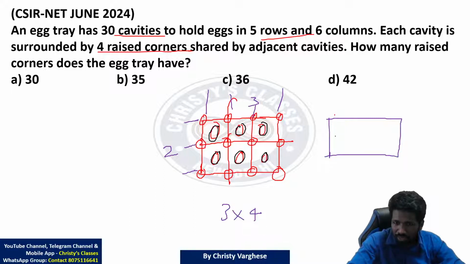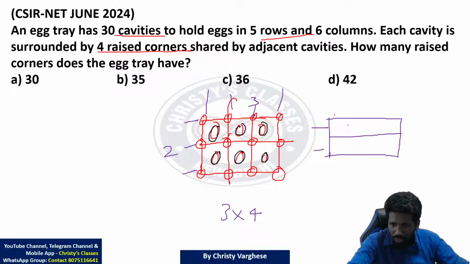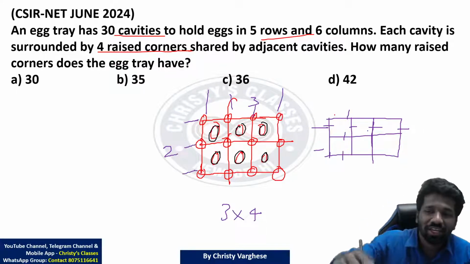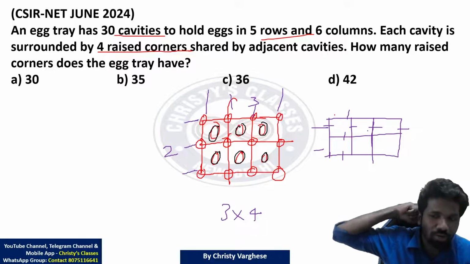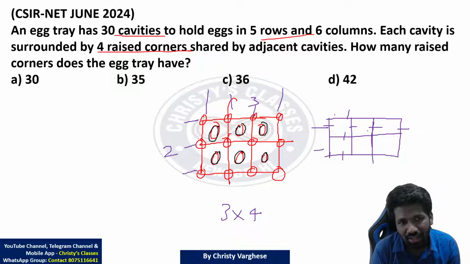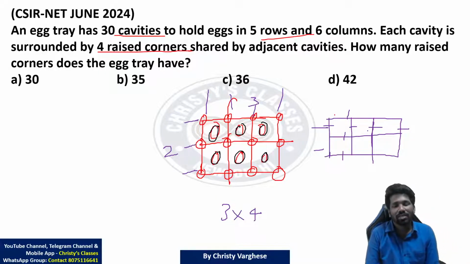Simply speaking, it is the same idea as how you form a table. For example, to form a 2/3 table, the table has 2 rows, this is the first row, this is the second row, and 3 columns. So what will be the number of lines? Horizontally 1 2 3, 3 lines, vertically 4 lines. For 2 rows, not 2 lines but 2 plus 1 lines. For 3 columns, not 3 lines but 3 plus 1 lines. Same thing. That line number itself will be the raised corner number.